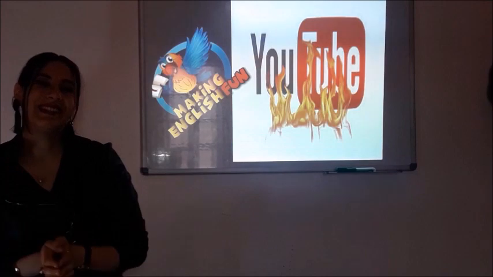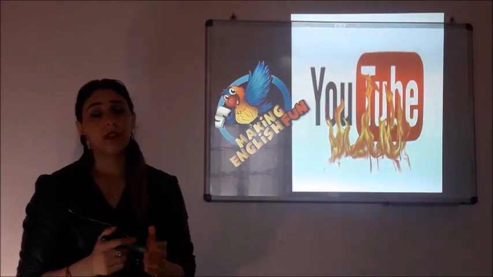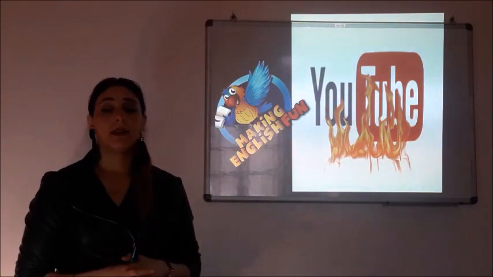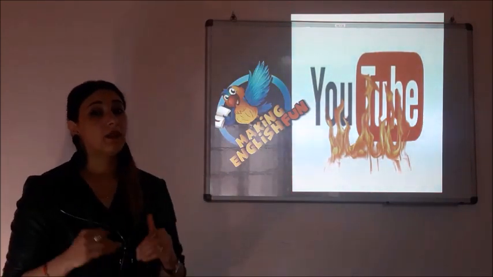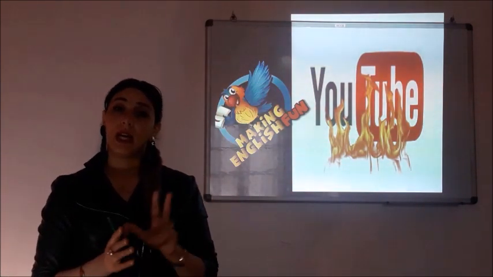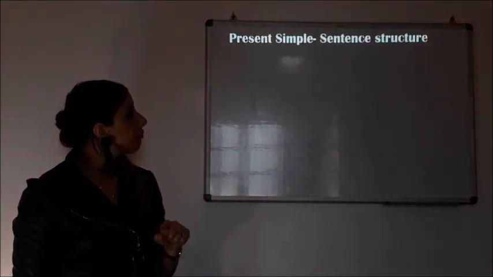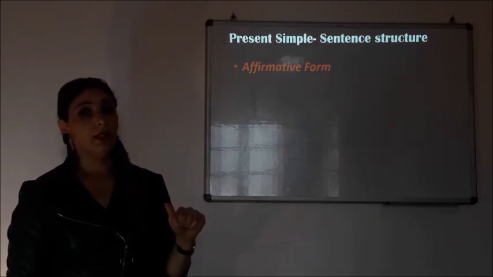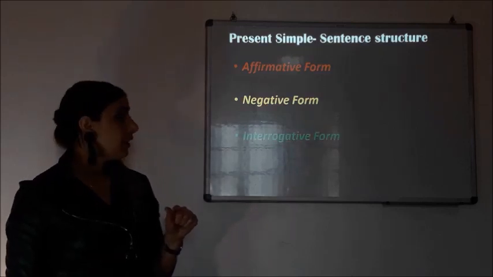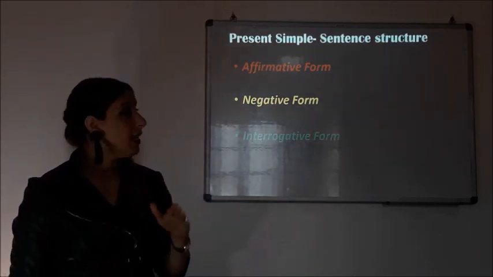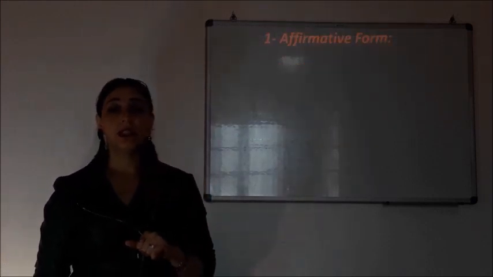Thanks in advance. So today's lesson is the follow-up of the last lesson, present simple, but we are going to speak about the sentences formed in present simple. In general, whether in past, present or future tenses, we have three forms of sentences. We have the affirmative form, the negative form, and finally the interrogative form. Let's see one by one in detail. So let's start with the affirmative form.